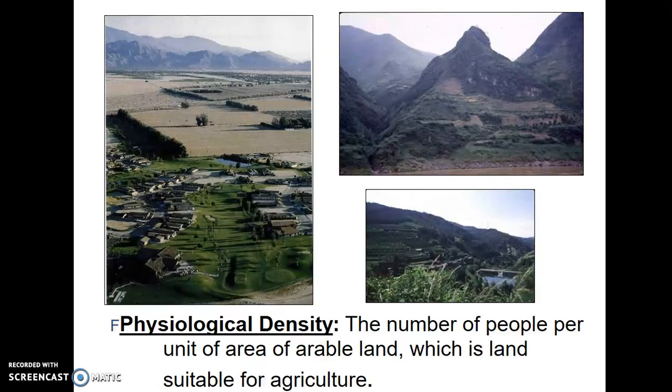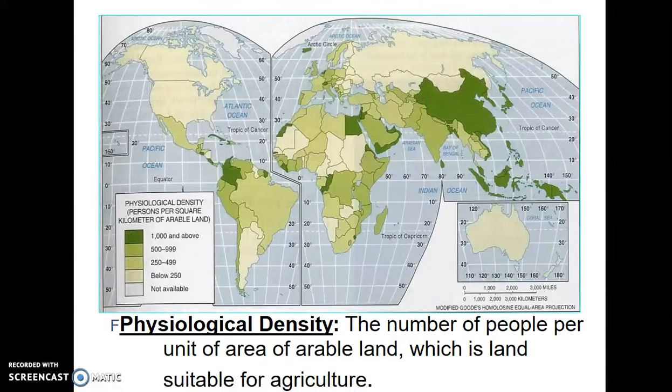Next is physiological density. This is the number of people per unit of arable land, which is land suitable for agriculture. This tells you, can a country feed itself? High physiological density means that they have a lot of people and not a lot of farmland. That would be like Egypt, Japan, a country like Haiti would also have a high physiological density. Low physiological density tends to mean they have a low population and a lot of farmland. That would be like the United States and Canada, Australia.